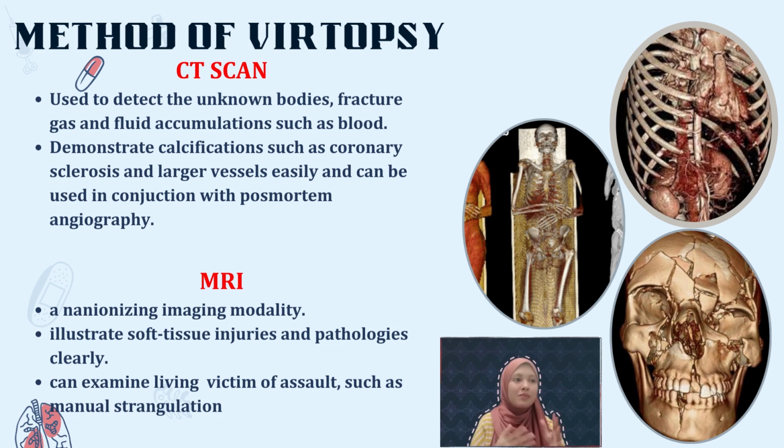We're going to move to the methods of autopsies. We use CT scan, which is used to detect the unknown body's fractures, gas and fluid accumulation, such as blood. So we can see blood circulation in this CT scan. Not only that, it also demonstrates calcifications such as coronary sclerosis, larger vessels easily, and can be used in conjunction with postmortem angiography.